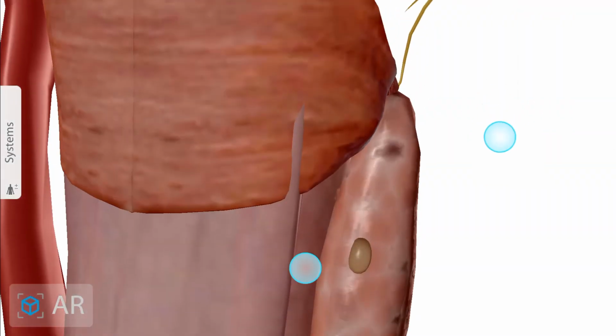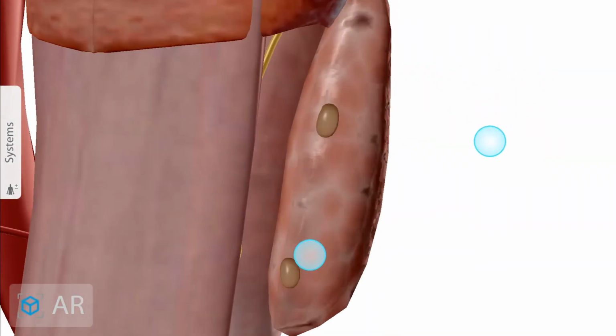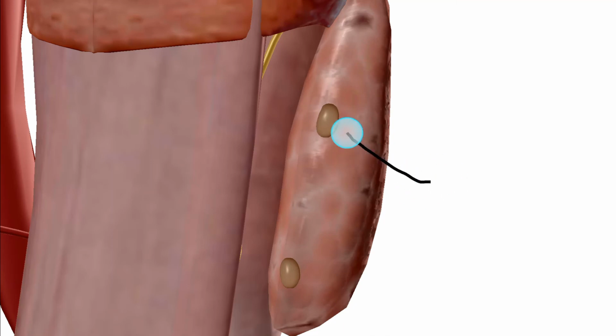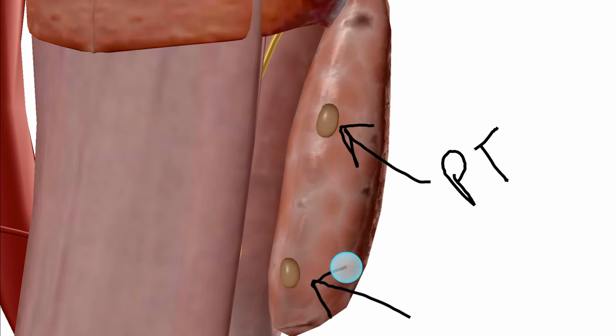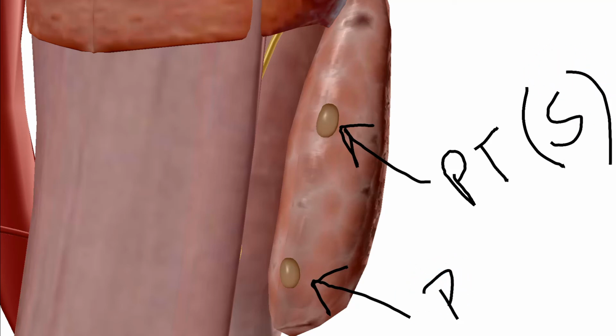Posterior border is also related to the parathyroid glands. So here it is the parathyroid gland, that is the superior one, and here it is the inferior one, inferior parathyroid gland. As we know, there are 4 parathyroid glands, that is the superior parathyroid gland left, superior parathyroid gland right, inferior parathyroid gland left, and inferior parathyroid gland right.